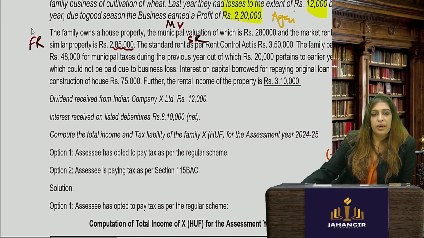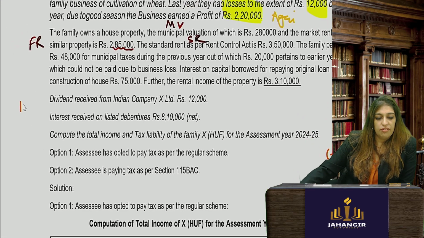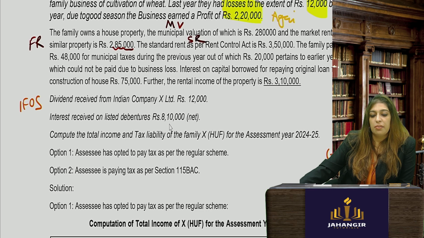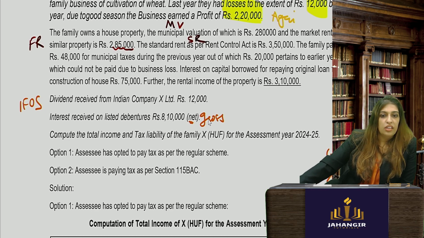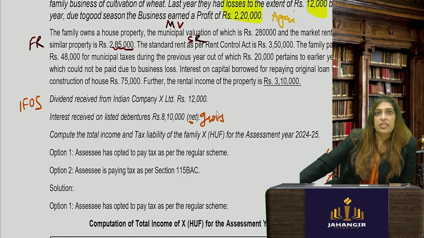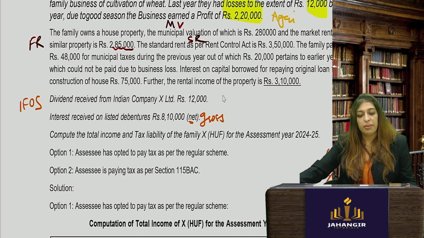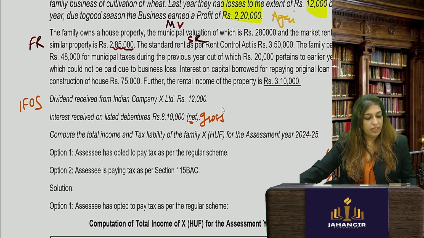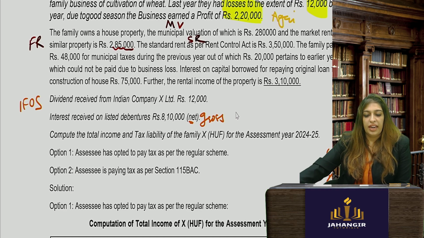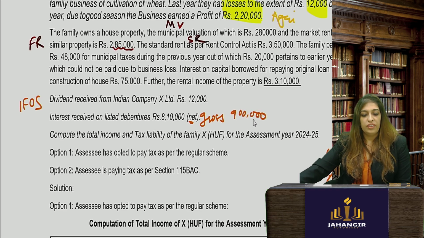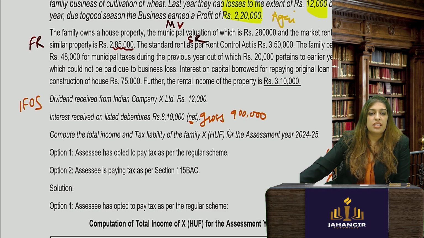Dividend is received from Indian Company X Limited. So this is income from other sources. Interest received on listed debentures, net. Always remember you have to take the gross amount. So 8 lakh 10 is the net. On listed debentures, it should strike you that 10% has been deducted. So if 10% would be deducted, they would have got 8 lakh 10,000. So you will get 9 lakh rupees, of which they deducted 10%, so you got 8 lakh 10 net. So you will take interest 9 lakhs.